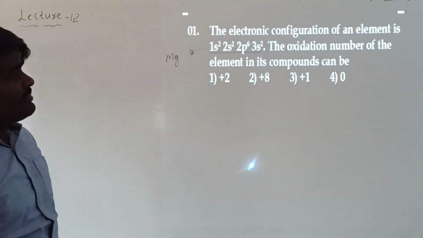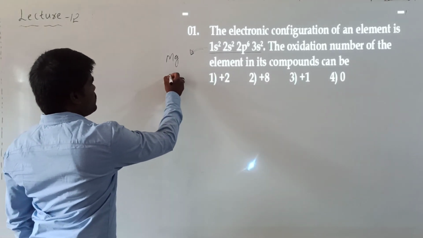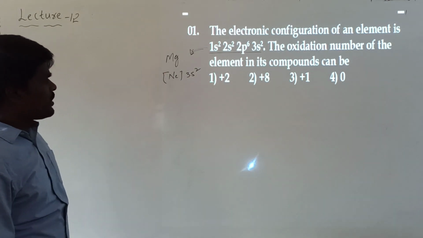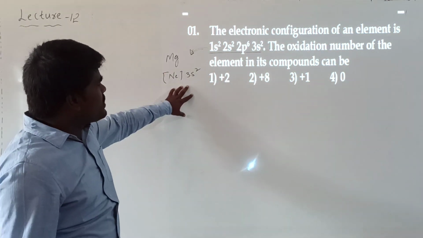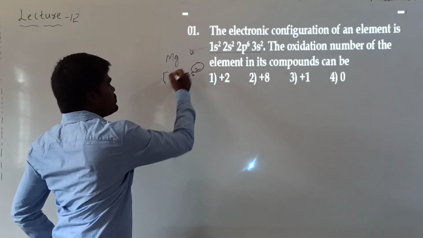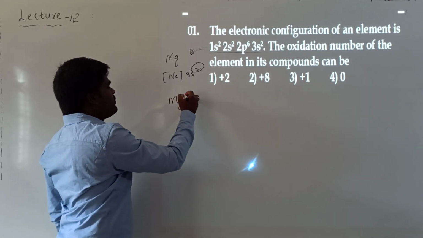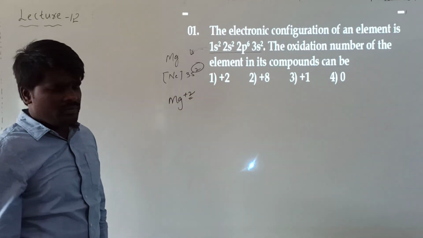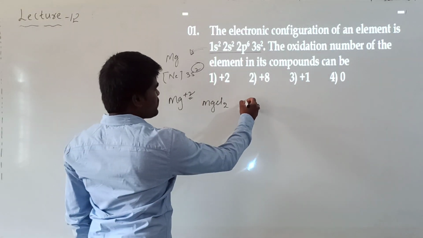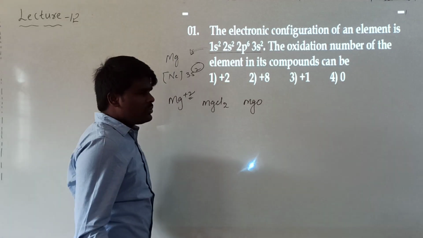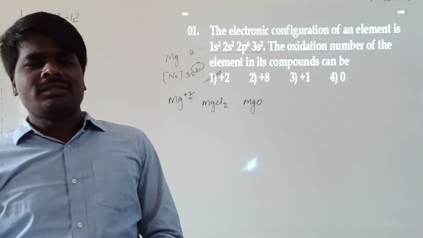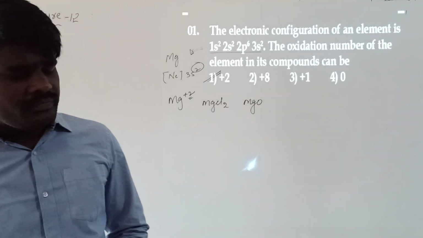Electronic configuration of magnesium is given. Generally we can write it in short form as neon 3s2, with 12 electrons. So what is the possible oxidation state of group 2 elements? As they have 2 valence electrons, they lose these 2 electrons, and magnesium exhibits a +2 oxidation state in all its compounds. For example, MgCl2 is +2, and magnesium oxide is +2. All the elements of the alkaline earth metals will exhibit the +2 oxidation state.